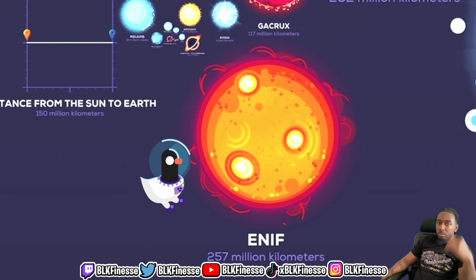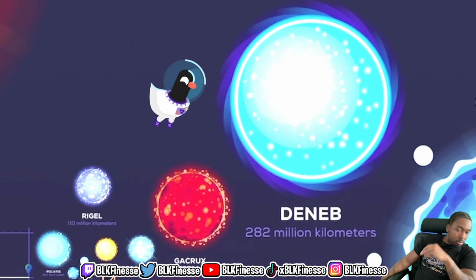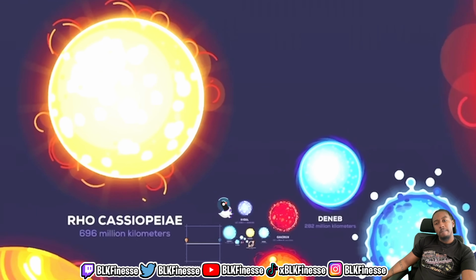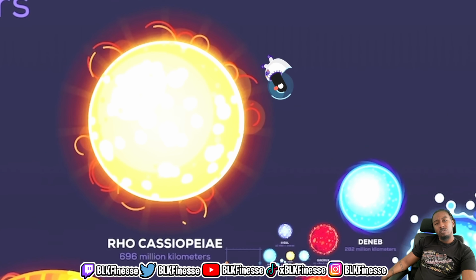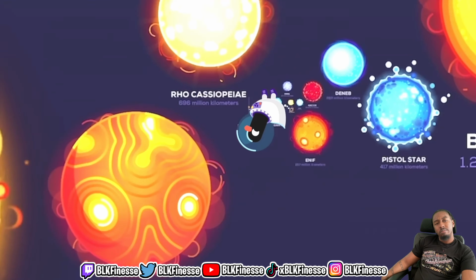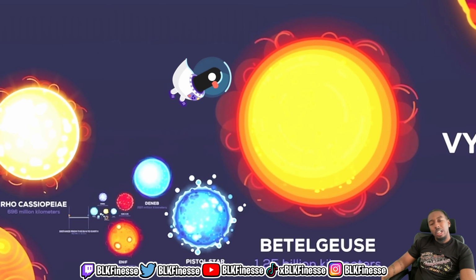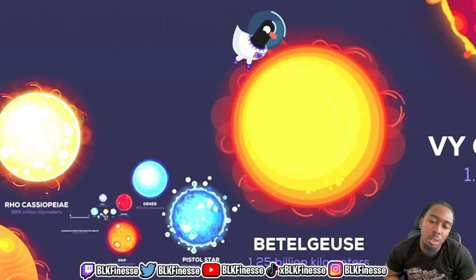Enif, 257 million kilometers, a massive dying star. Deneb, 282 million kilometers. Pistol Star, 417 million kilometers, one of the largest stars for a while. Rho Cassiopeiae, 696 million kilometers, one of the very rare yellow hypergiants. Antares, 1 billion kilometers, the anti-Mars. Betelgeuse, 1.25 billion kilometers, red supergiant star.